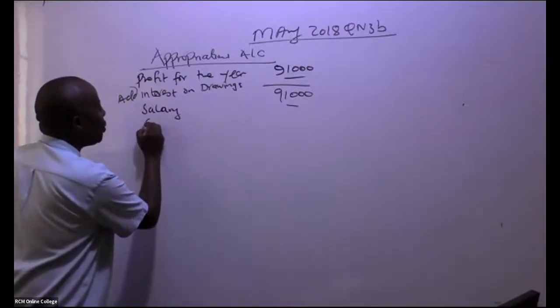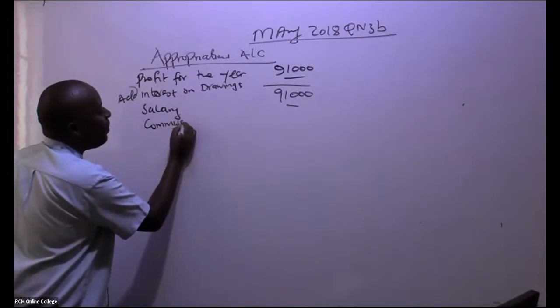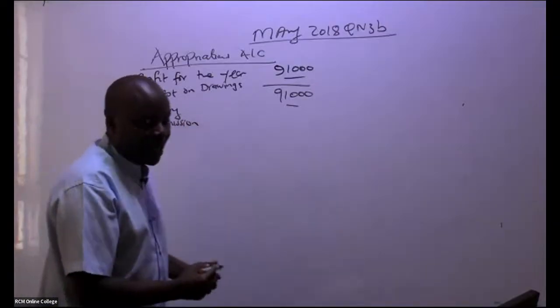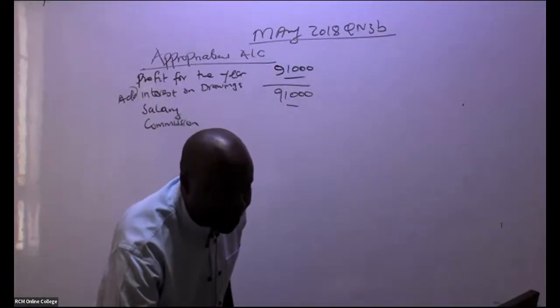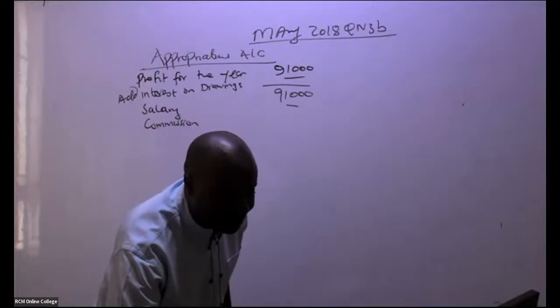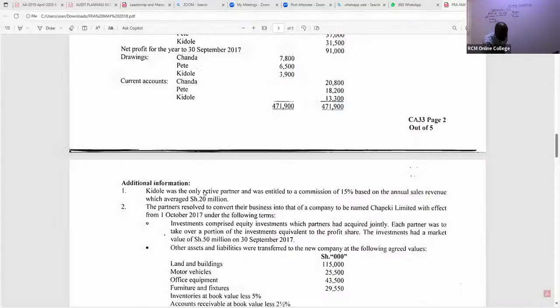We come to commission. Ladies and gentlemen, there is one person who is getting commission. If you read it here, we are told Kidole was the only active partner and was entitled to 15% based on the annual sales revenue, which is 20 million.